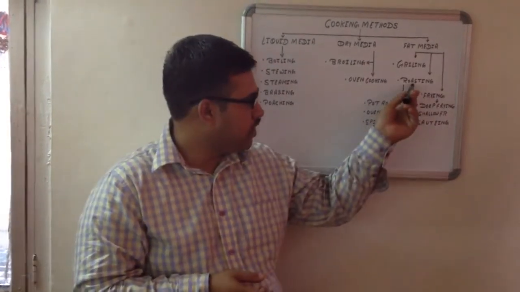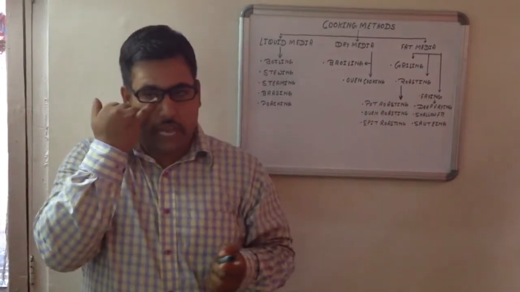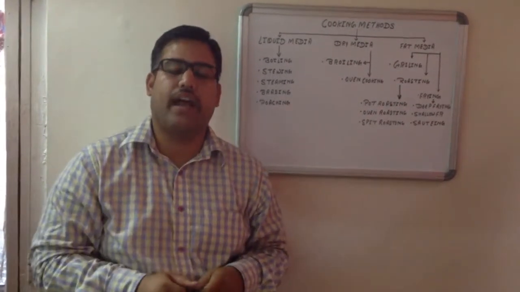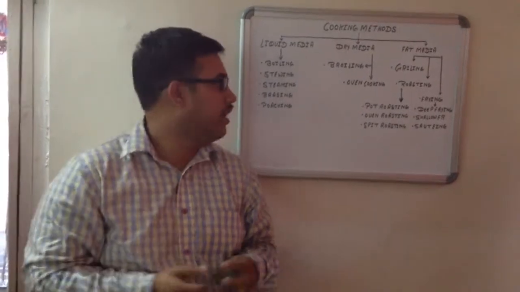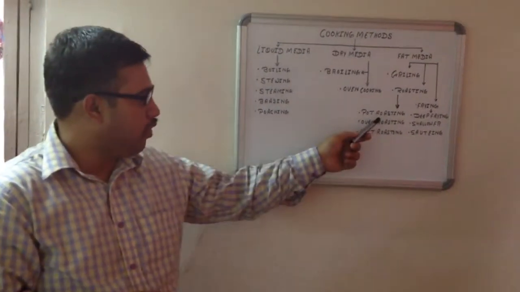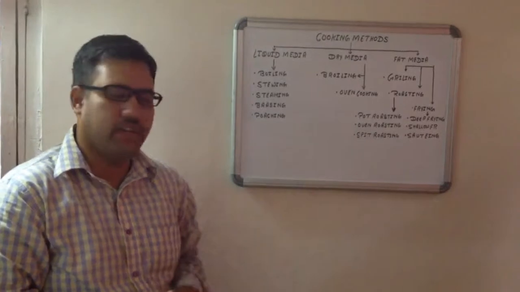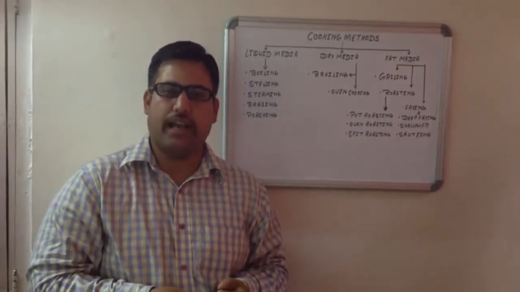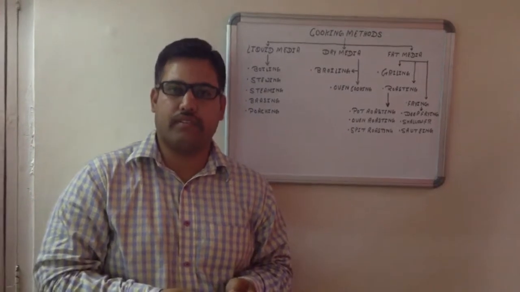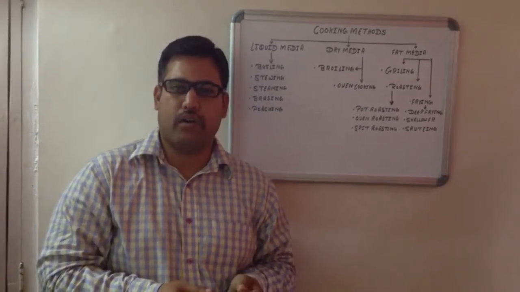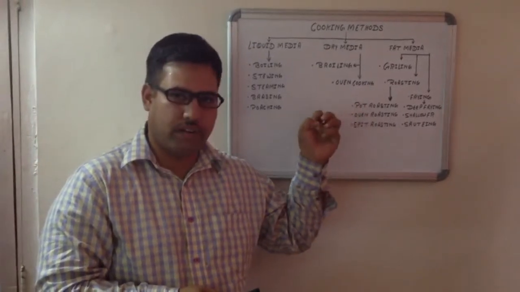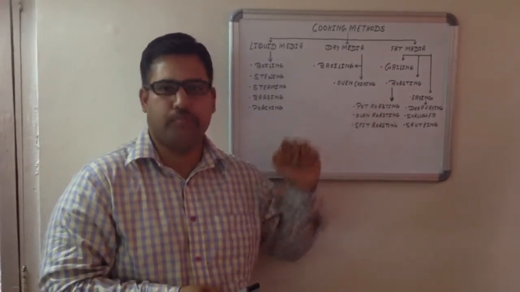Now, roasting is cooking with the help of natural fat or with the help of external fat, oil or margarine. It can be done in three ways: pot roasting, oven roasting and spit roasting. What we do in pot roasting is that we take a thick bottom pot, some natural butter or oil is added, and the items are allowed to cook very slowly in the pot.